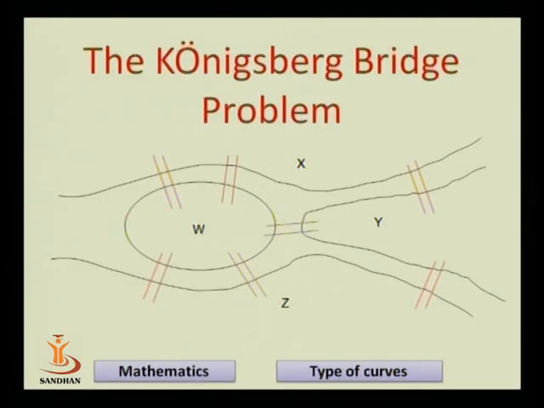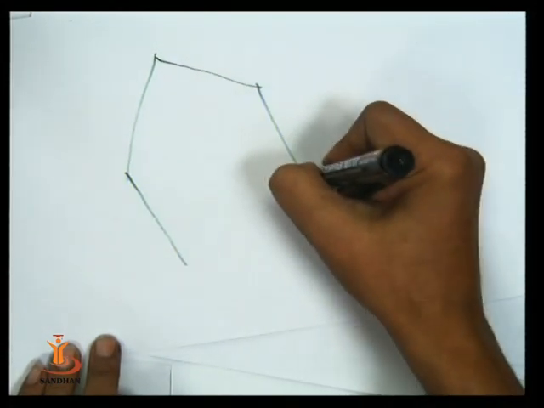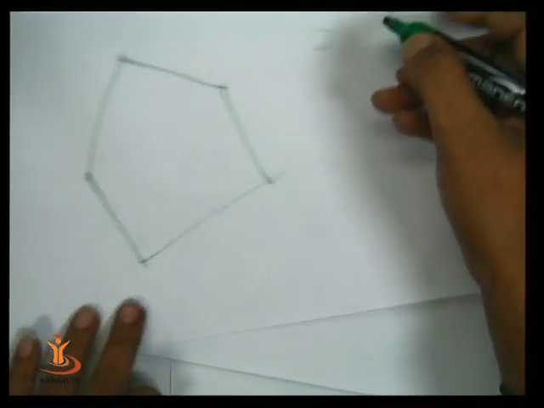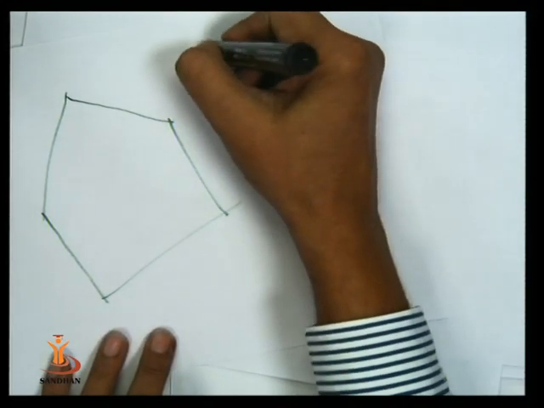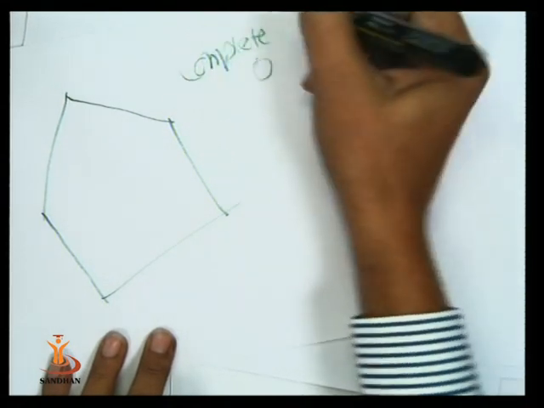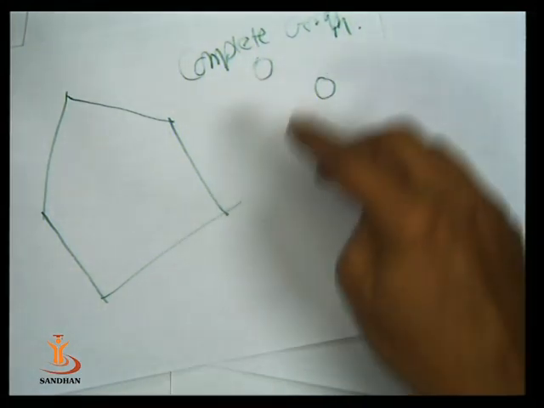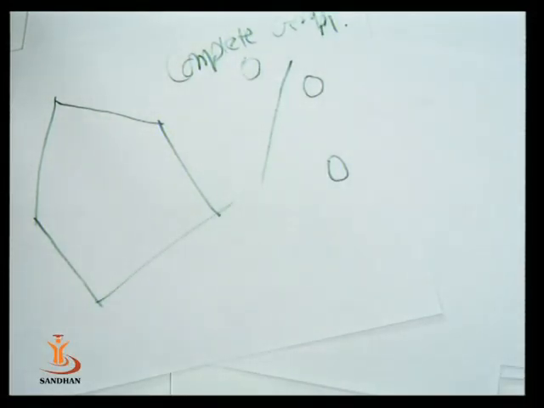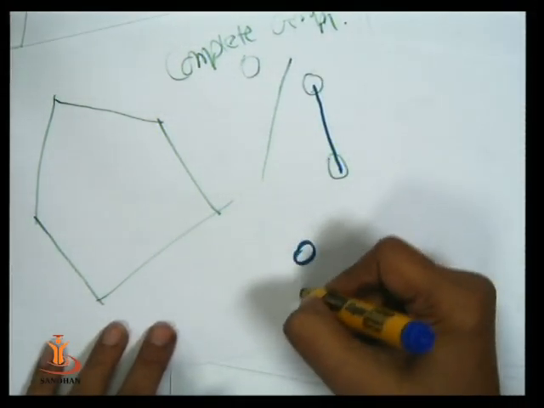Now what is a complete graph? Complete graph with 5 vertices. Complete graph with 1 vertex is a null graph. What is a complete graph with 2 vertices? Complete graph with 2 vertices. What is a complete graph? Complete graph with 1 vertex, complete graph with 2 vertices, and complete graph with 3 vertices.